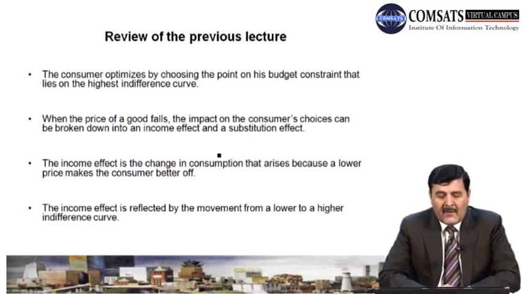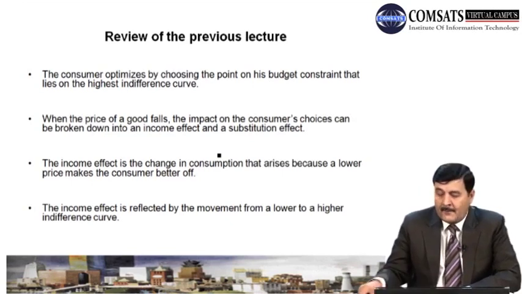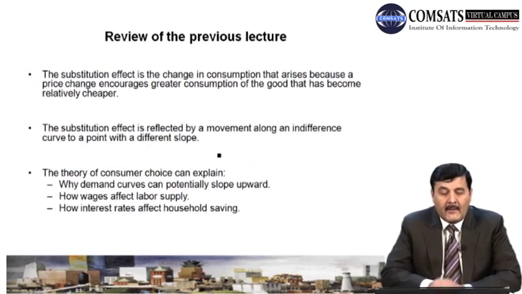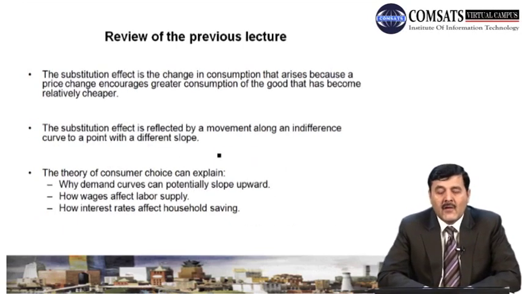Now the income effect is reflected by the movement from a lower to a higher indifference curve, and the substitution effect is the change in consumption that arises because a price change encourages greater consumption of the good that has become relatively cheaper, right?